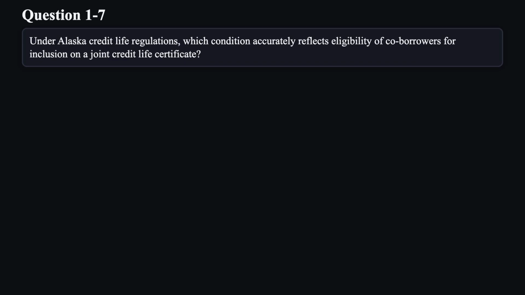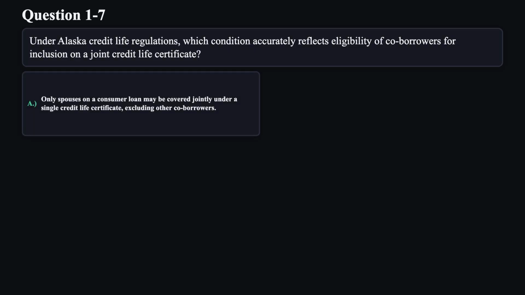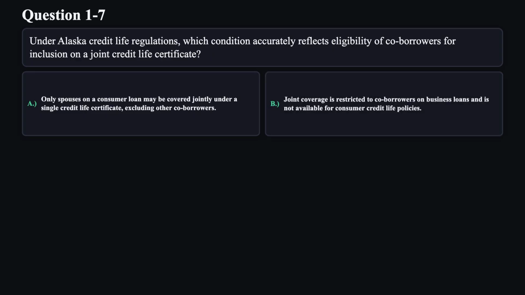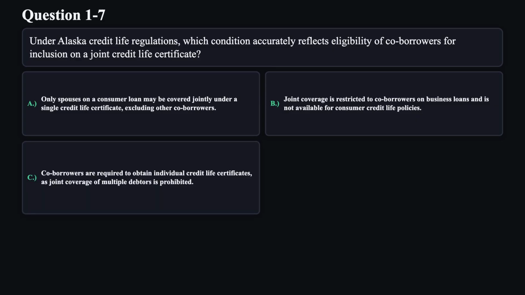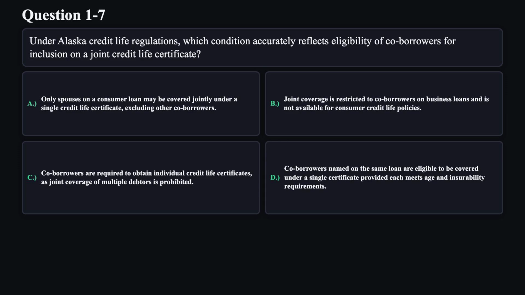Question 7. Under Alaska credit life regulations, which condition accurately reflects eligibility of co-borrowers for inclusion on a joint credit life certificate? A. Only spouses on a consumer loan may be covered jointly under a single credit life certificate, excluding other co-borrowers. B. Joint coverage is restricted to co-borrowers on business loans and is not available for consumer credit life policies. C. Co-borrowers are required to obtain individual credit life certificates, as joint coverage of multiple debtors is prohibited. D. Co-borrowers named on the same loan are eligible to be covered under a single certificate, provided each meets age and insurability requirements.